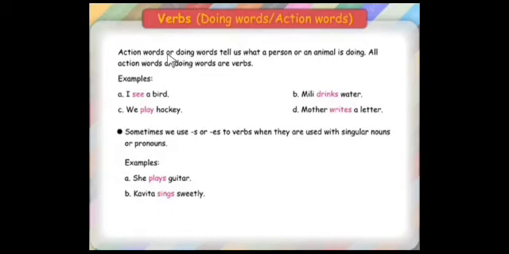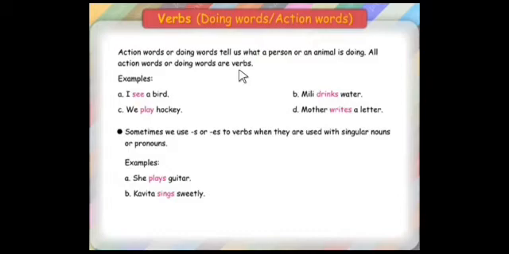What is a verb? Action words or doing words tell us what a person or an animal is doing. All action words or doing words are verbs. So students, as I told you, action words are verbs. Those words tell us what a person or an animal is doing. So all action words or doing words are called verbs.